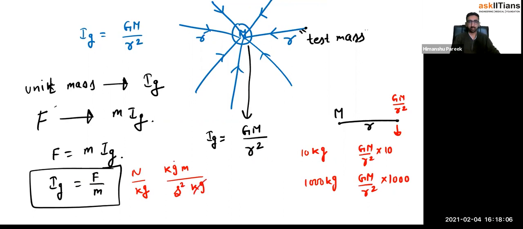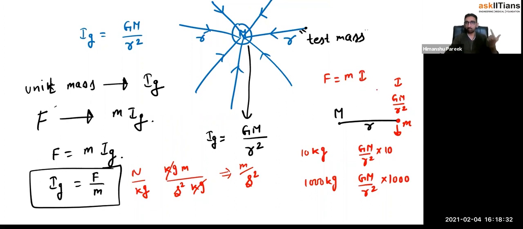Now kg and kg will get cancelled out. So this is nothing but meters per second square, and that's the unit of acceleration. So gravitational field intensity is what? It's an acceleration. Right. So basically, if I say that the gravitational field intensity is I here, what would be the force experienced by this small m mass particle? So what you will do, force is equal to mass multiplied I.